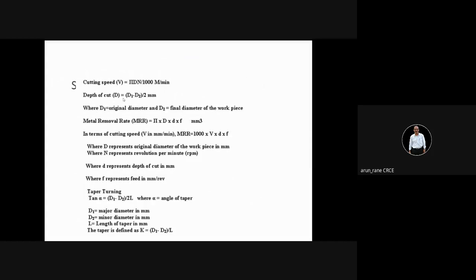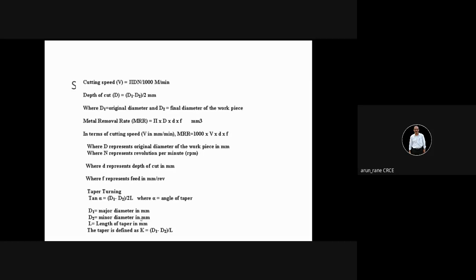So I'll request you to write down some formulas. Take notebook and pen. So the first formula is taper turning. We have to complete this today. Generally there will be one question on numericals, 5 marks, and you have almost 5 to 6 types of numericals, not more than that. Out of that only it will be asked.